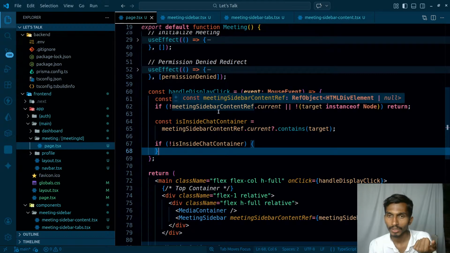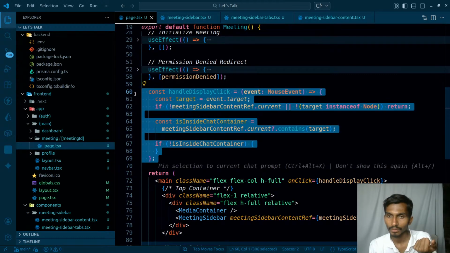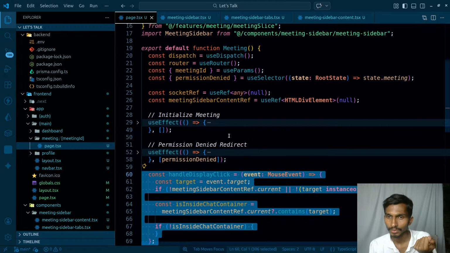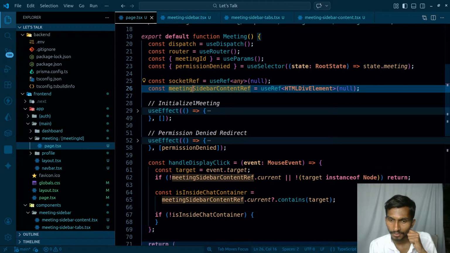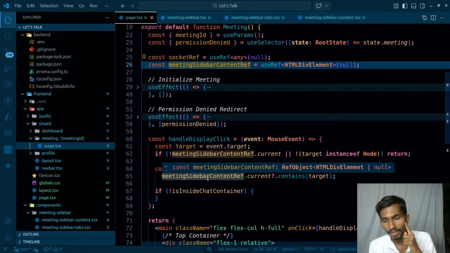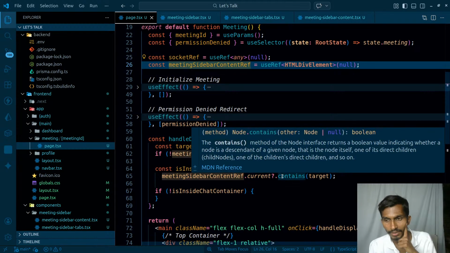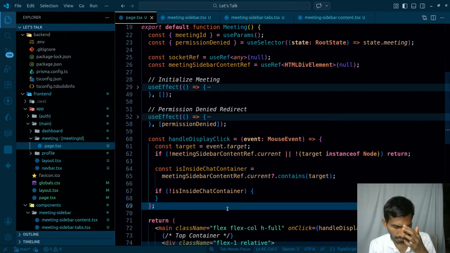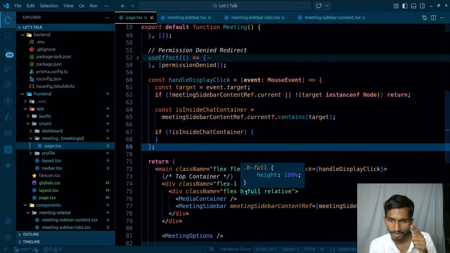so from here what am I getting? Is there any shorter way? I have meeting sidebar current ref, content ref, that is understandable. And if it contains the target, in the sense wherever I'm clicking, do I have to just simply get this thing done here or inside that?